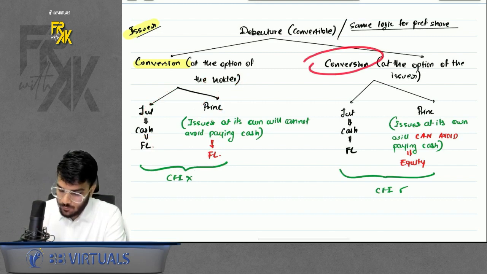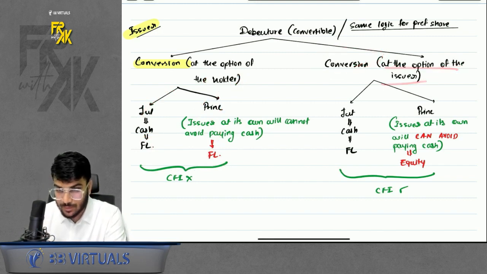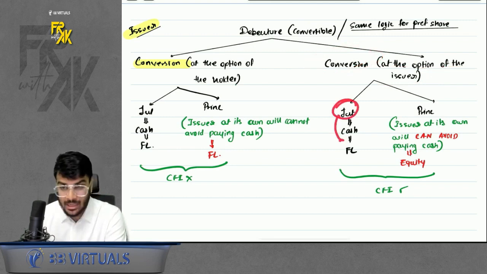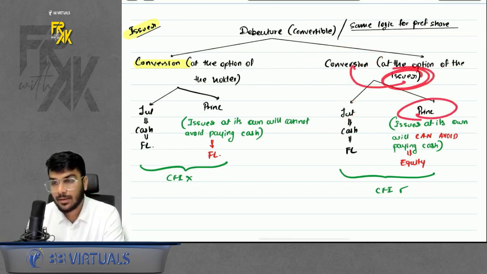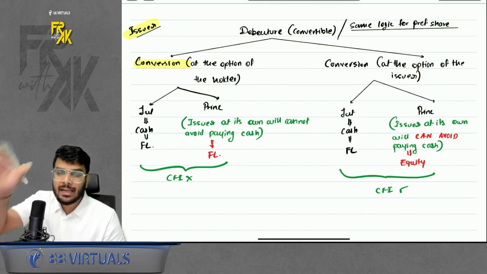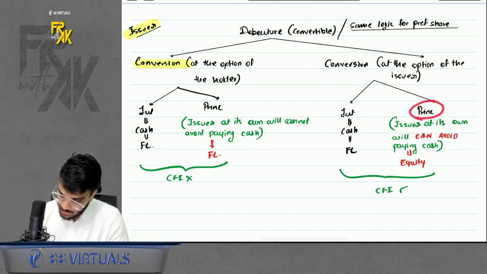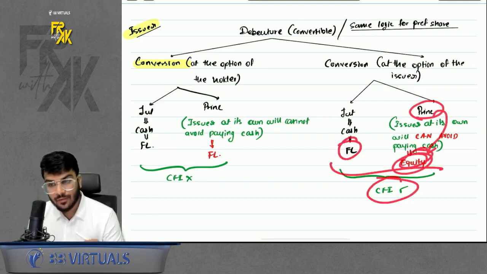What if the option of conversion was with the issuer? If the issuer has the option of conversion, interest still has to be paid in cash, so it is FL. But if the conversion option is with the issuer, then the principal is avoidable. It can be avoided. Why? Because if the option is with the issuer, it can at its own will avoid paying cash. So the principal becomes equity. So little FL, little equity, it is a CFI.